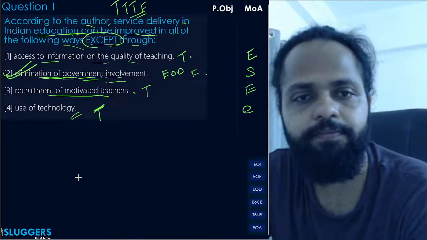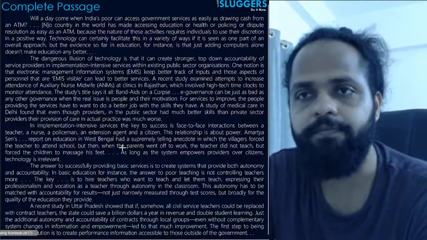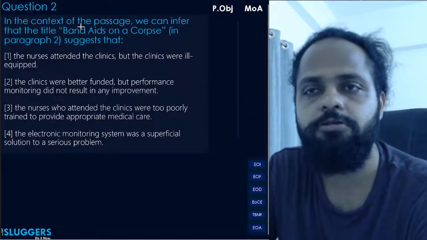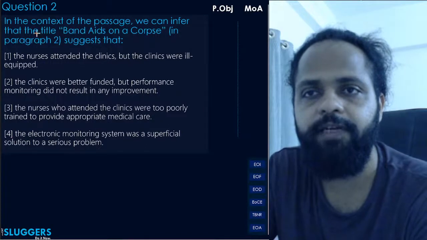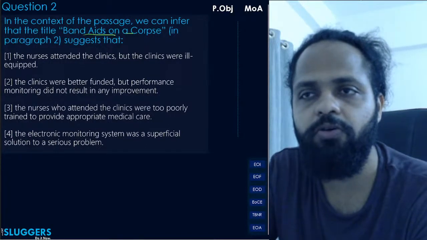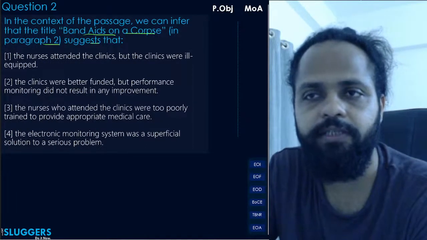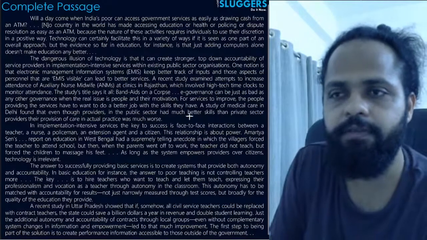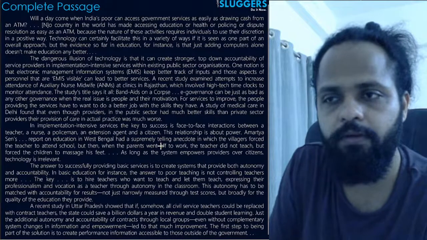I hope that's clear, everyone. आगे चलते हैं. In question 2, in the context of the passage, we can infer the title Band-Aids on Corpse in paragraph 2 suggests what? I think this was pretty simple. ये आपको यहाँ पे दिया हुआ, the point of reference is somewhere here, Band-Aid on Corpse.